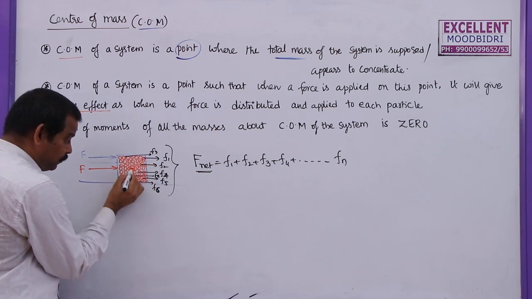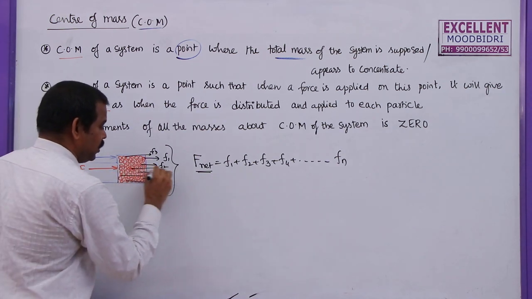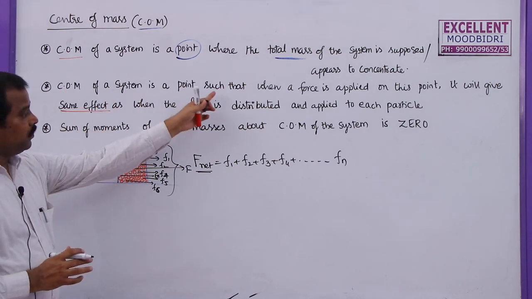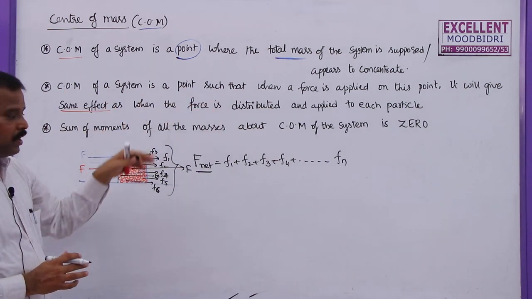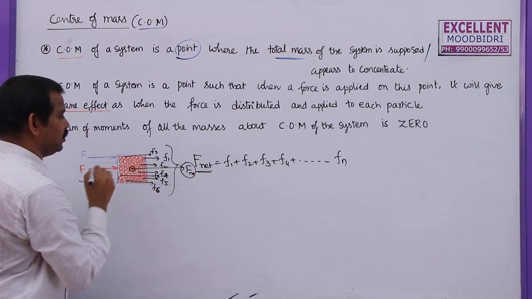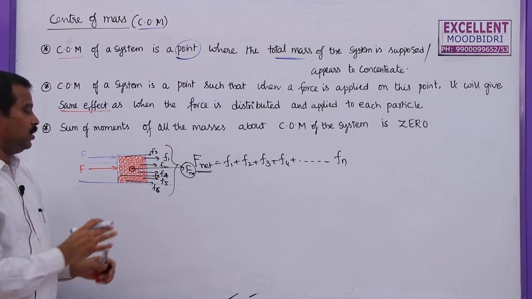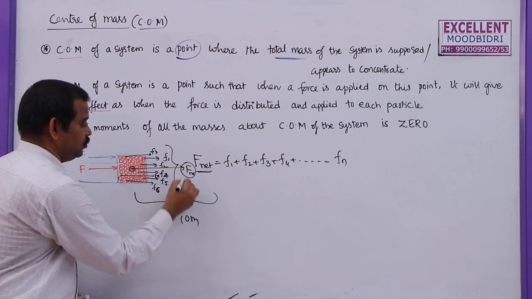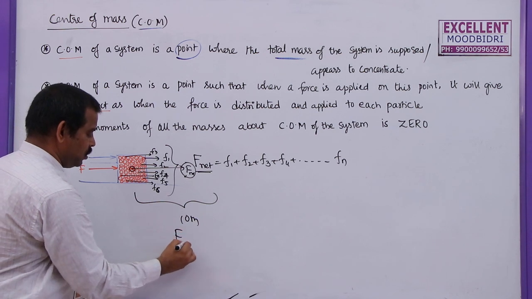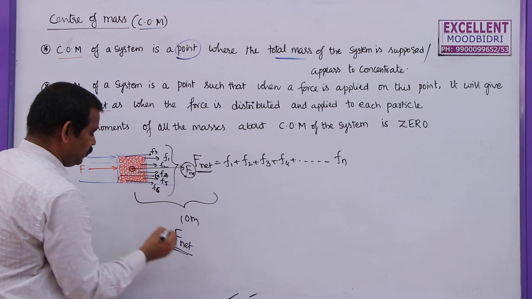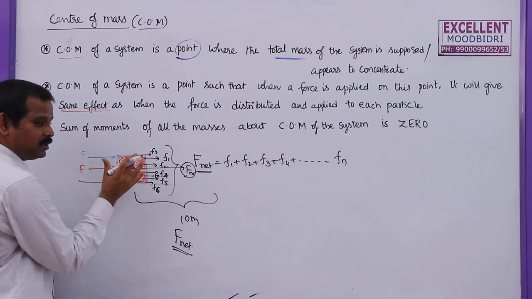Now, if that net force is acting on this point, the effect will be the same. That means, when F net is applied on the center of mass, it will show some effect. Let us say it moves this body by 10 meters due to this total net force. Instead, let us say each and every particle experiences some force.